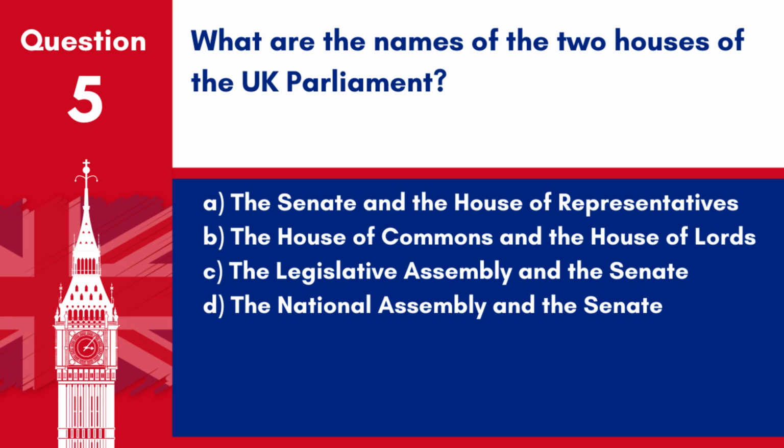Question 5. What are the names of the two houses of the UK Parliament? A. The Senate and the House of Representatives. B. The House of Commons and the House of Lords. C. The Legislative Assembly and the Senate. D. The National Assembly and the Senate. Answer. B. The House of Commons and the House of Lords. The two houses of the UK Parliament are the House of Commons and the House of Lords.